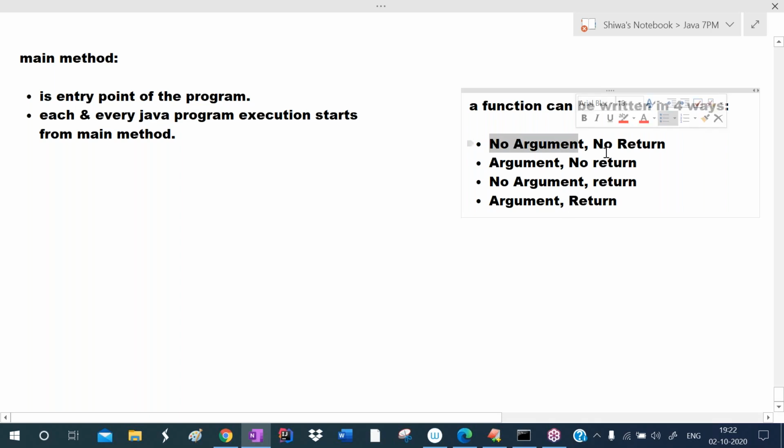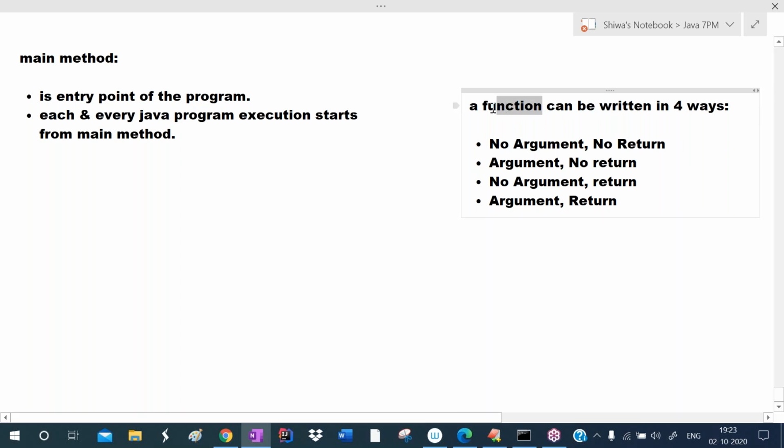So based on argument and return, we can write a function in four ways: no argument, no return; argument, no return; no argument but return; and argument and return. In the C language, we call that a function. Whereas in Java, if we define that function inside the class, we call it a method. The difference between function and method: a function defined outside of the class is called a function. If a function is inside of the class, we call that a method.